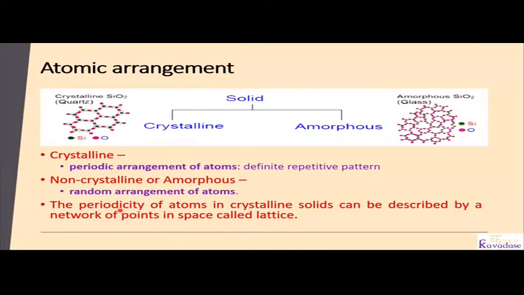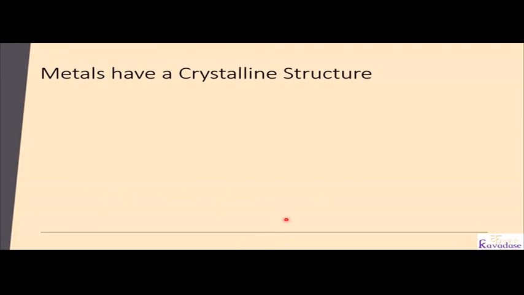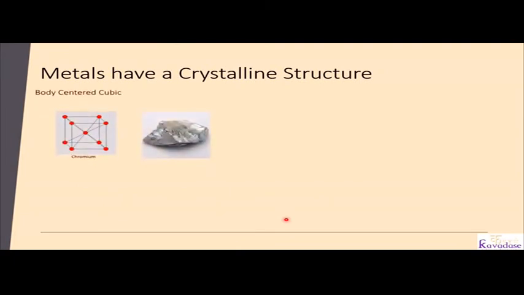The periodicity of atoms in a crystalline solid can be described by a network of points in space called a lattice. Metals mostly have a crystalline structure. This is the body centered cubic structure, and this is the chromium material.